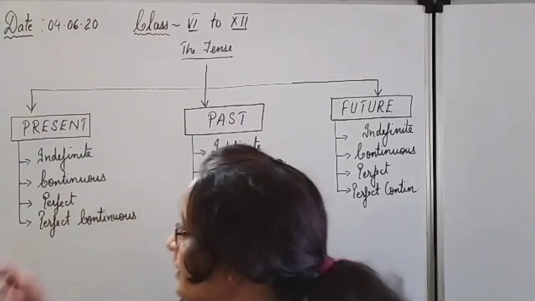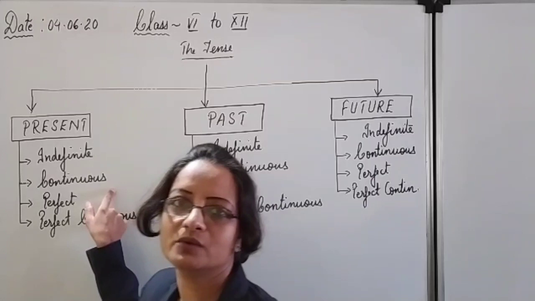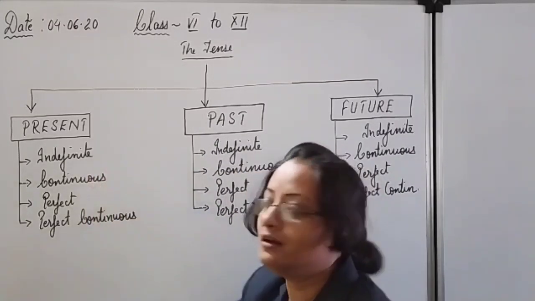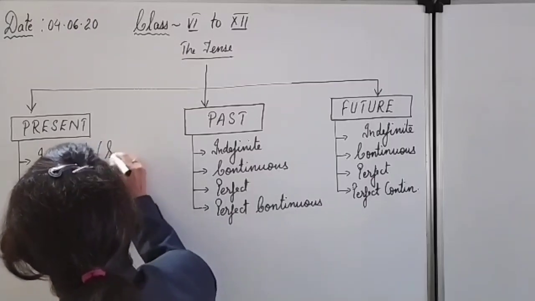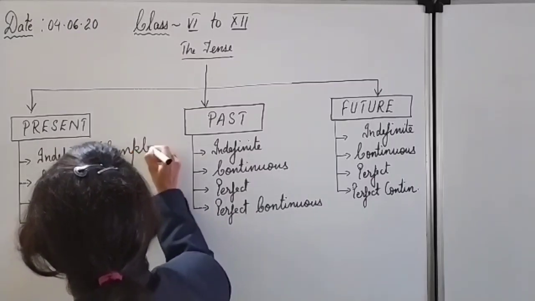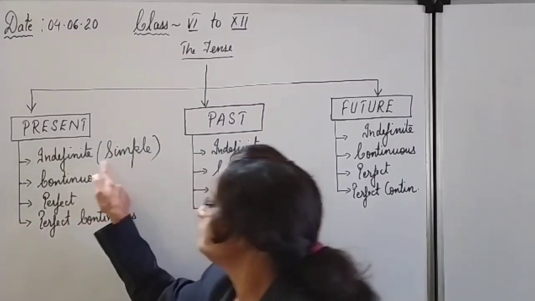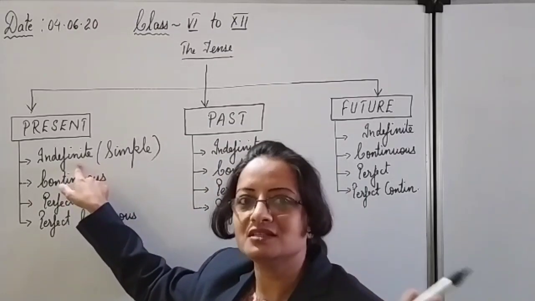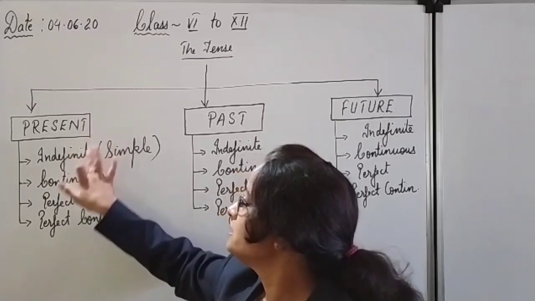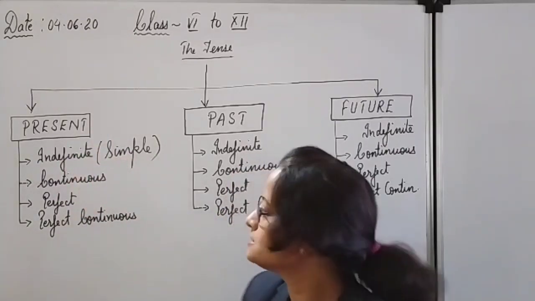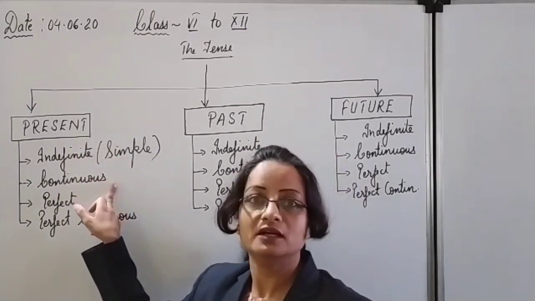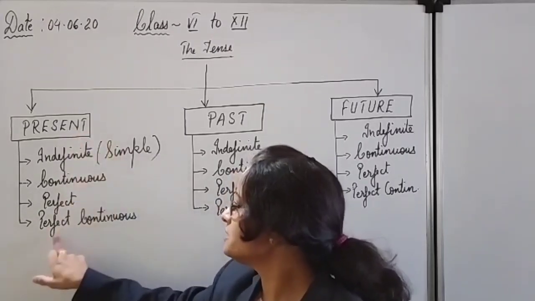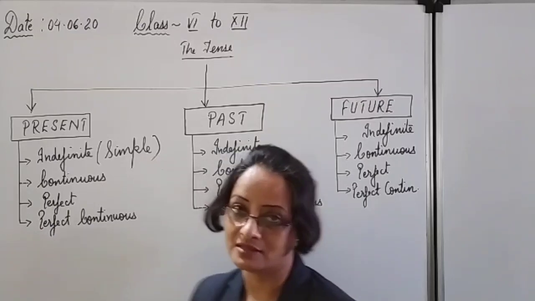Okay, first is the indefinite, then the continuous. That is, how do we read them? Present indefinite. Indefinite means the simple present tense. It is also called the simple present tense. Indefinite means not definite. Present indefinite or simple present tense. Then present continuous tense, present perfect tense and present perfect continuous tense.